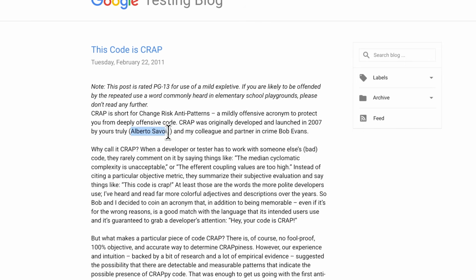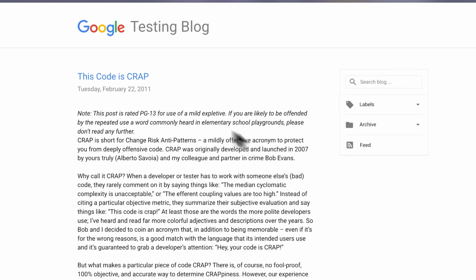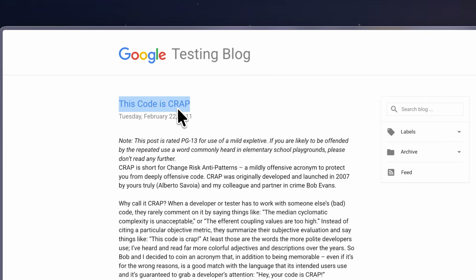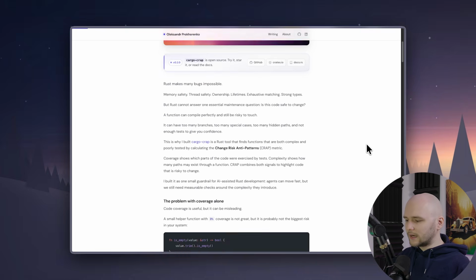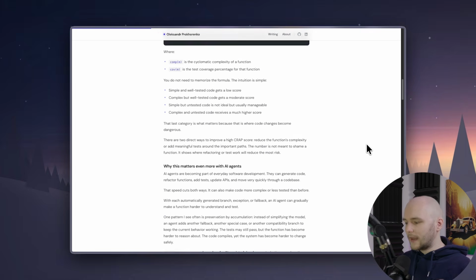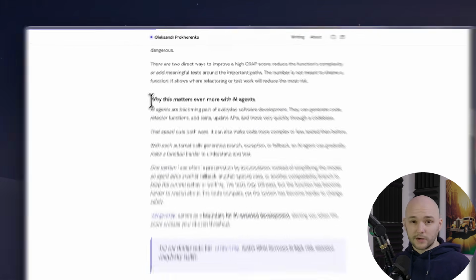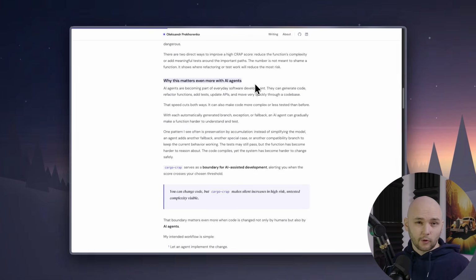The original idea for the crap metric comes from Alberto Savoia and Bob Evans, who invented the metric back in 2007 while experimenting with automated developer testing tools. But Alexander recently reignited attention to this forgotten metric by writing this insightful blog post about it, and how nowadays, when almost all of the code is written by AI agents, it's more important than ever to scan your code base for these hidden issues. It's a very cool concept, and we're going to explore it in more detail in today's video, so let's dive into it.